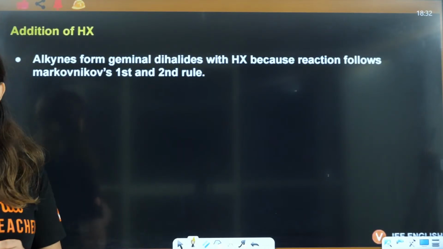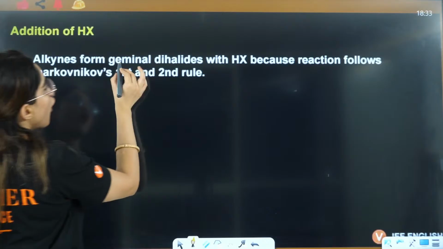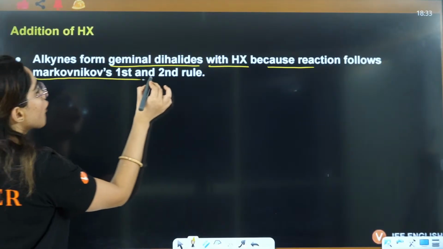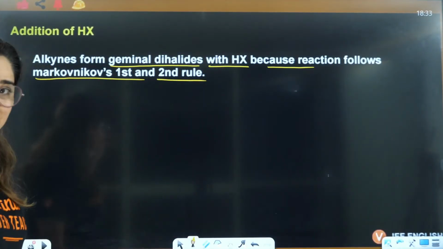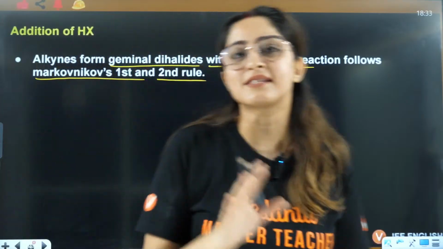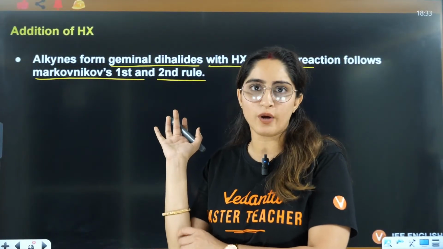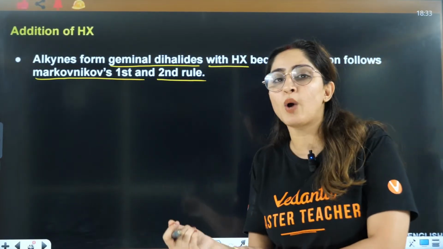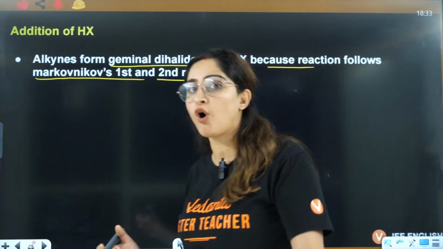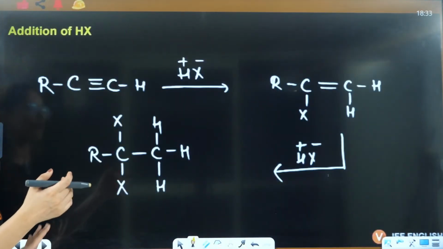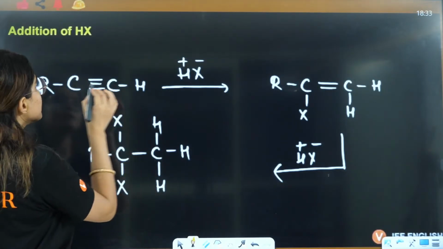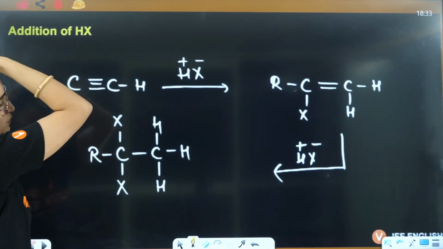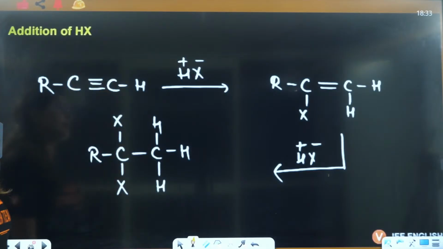Next is addition of HX. Now alkynes form geminal dihalides with HX because the reaction follows the Markovnikov rule, first and second. In HX, do you remember, reactions are same as what we did in alkenes. Corresponding to that only we have all the reactions. Just like in alkenes, you have addition of HX which follows Markovnikov rule. Here also it is going to follow Markovnikov rule, right? So Markovnikov rule means here you have CH2, CH3, so definitely more hydrogens will be there.